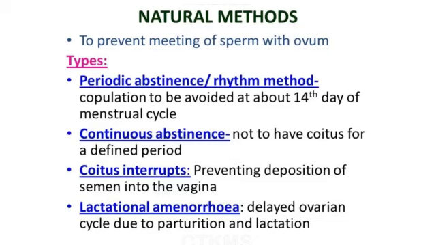When the prolactin concentration is high, it suppresses the release of gonadotropins, that is gonadotropin releasing hormone, and that is why ovulation can be stopped. Because of that, it may act as a natural method of birth control.